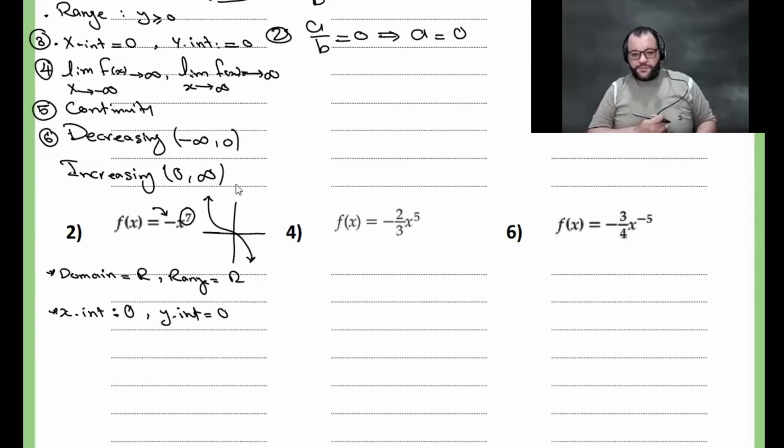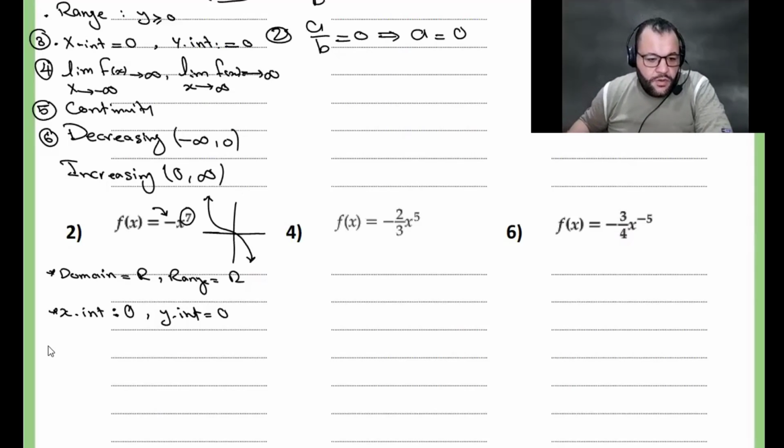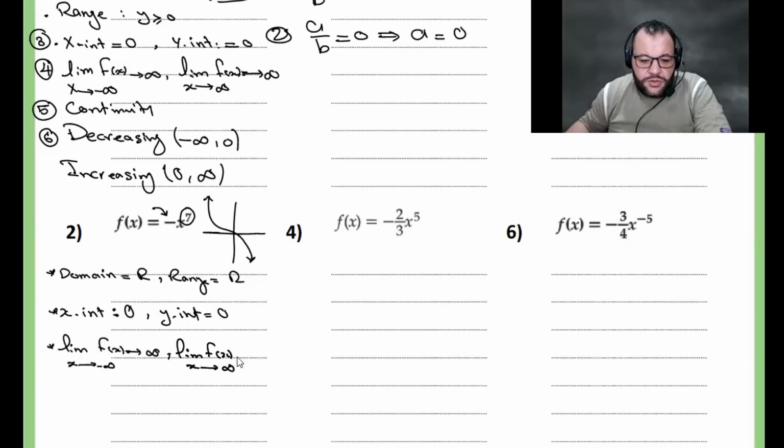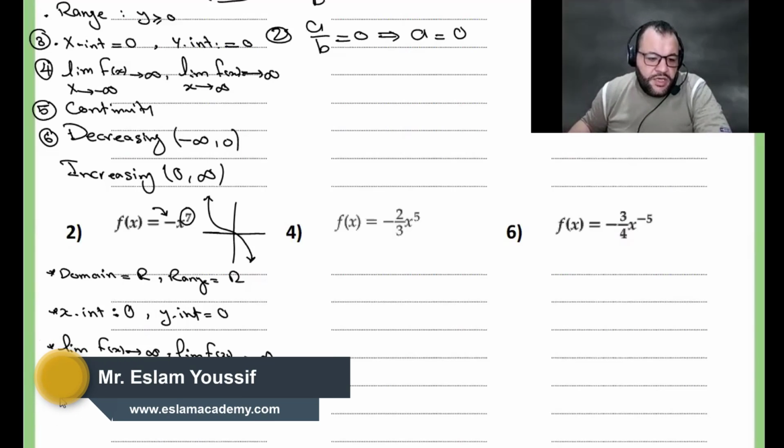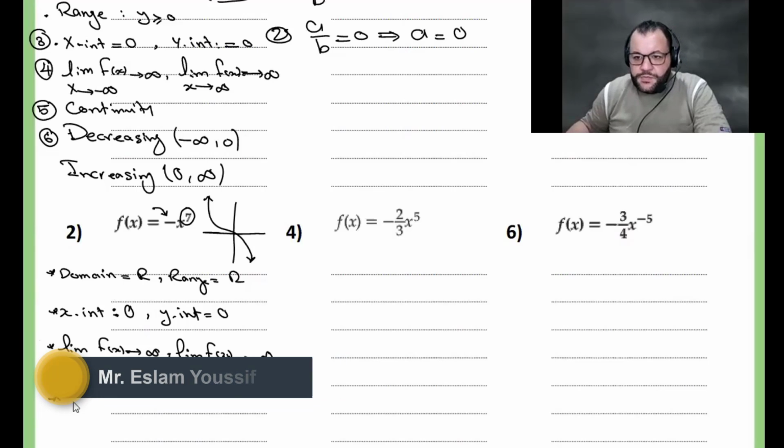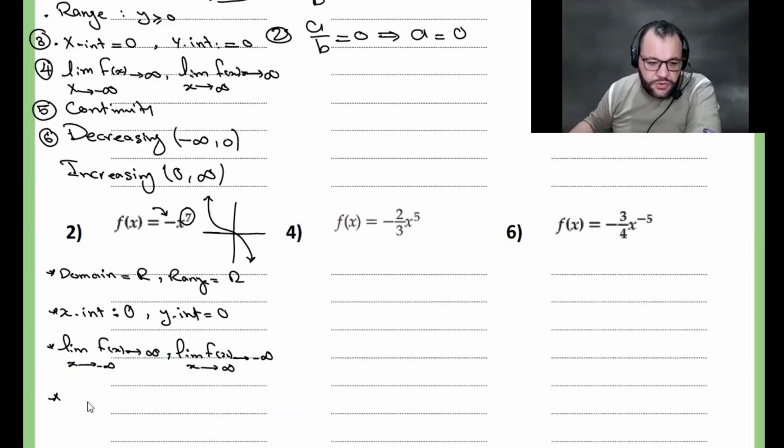After that, we need to find the end behavior of the function. How do we write it? We can say that the limit when x tends to negative infinity, the function tends to positive infinity. And the limit when x tends to positive infinity, the function tends to negative infinity. Then we need to find whether the function is continuous or discontinuous. It will be a continuous function.